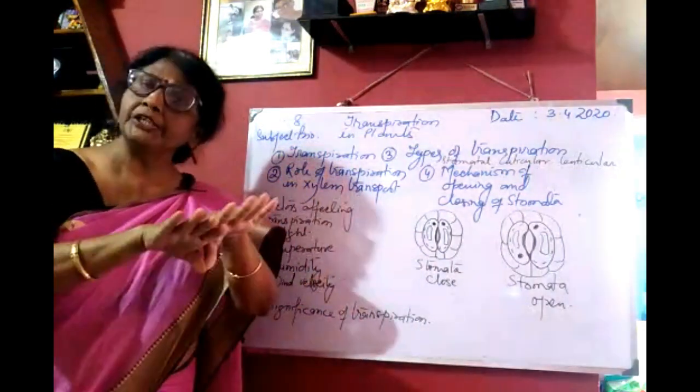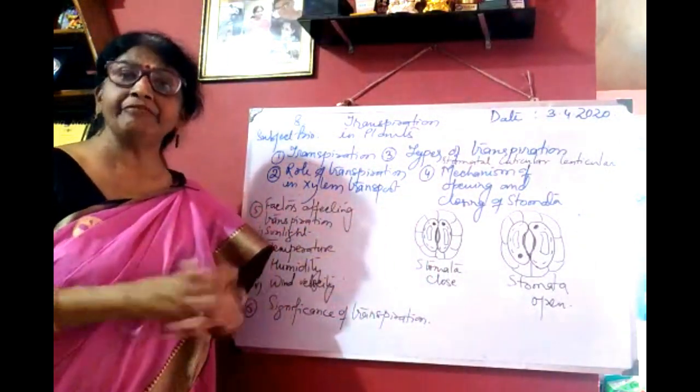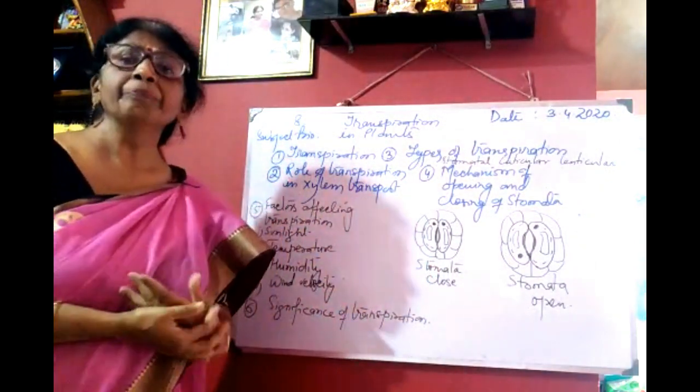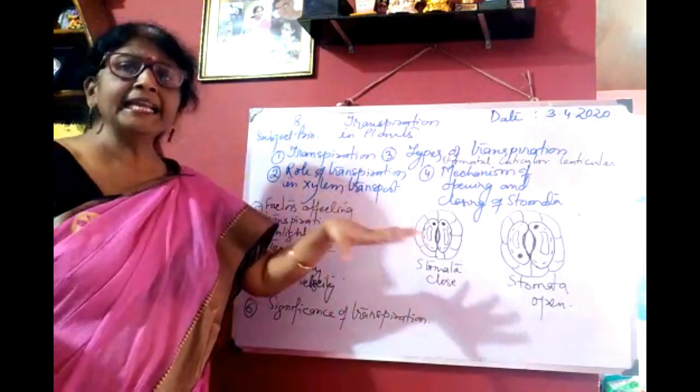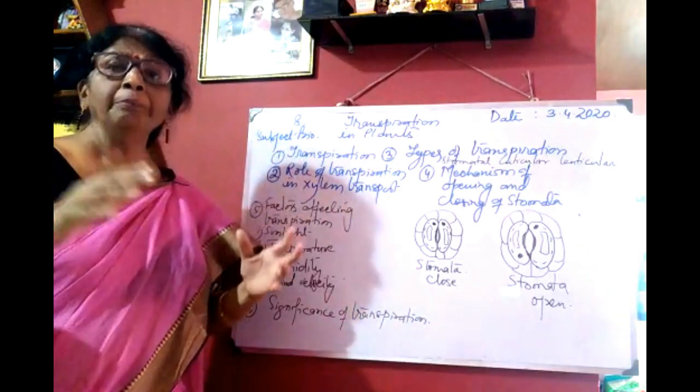Then cuticular transpiration: the cuticle is a waxy coating on the surface of the epidermis of the leaf and young stem, and it also prevents the underlying cells from desiccation.